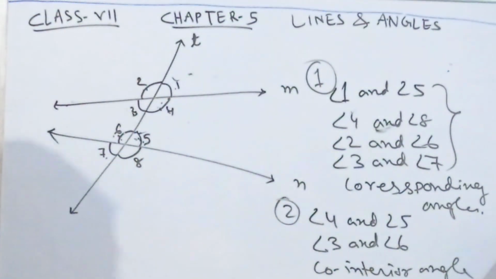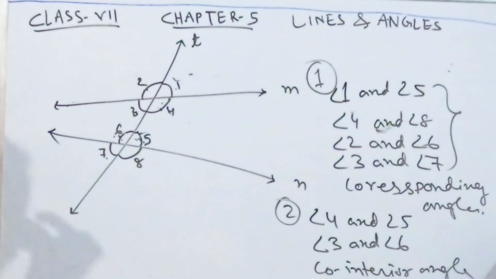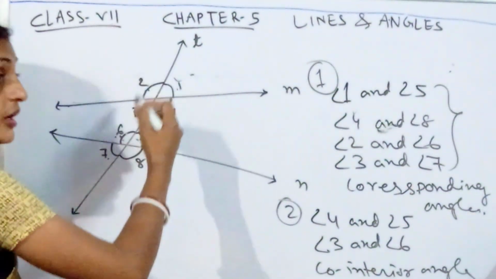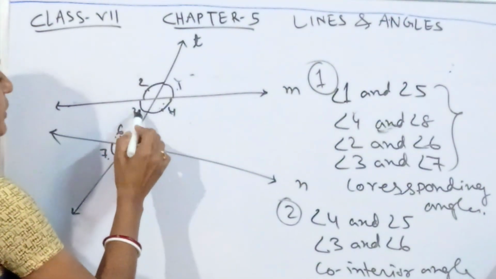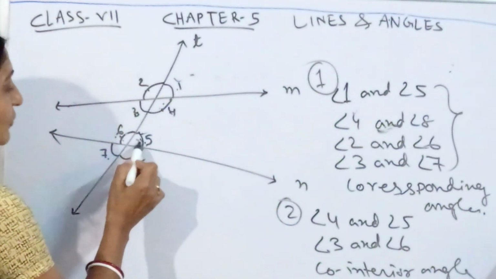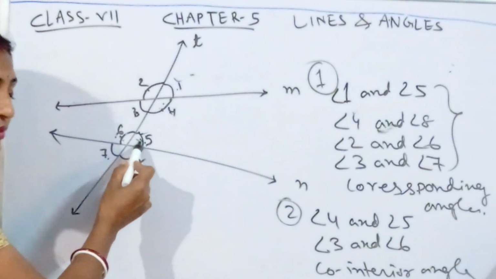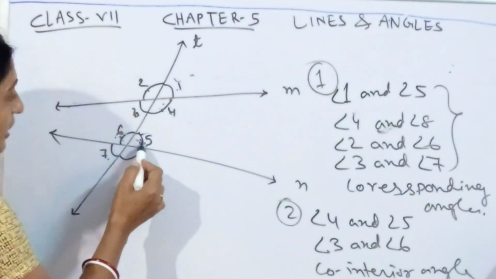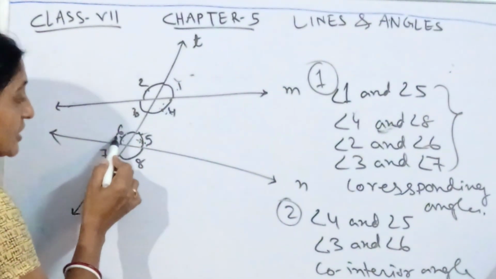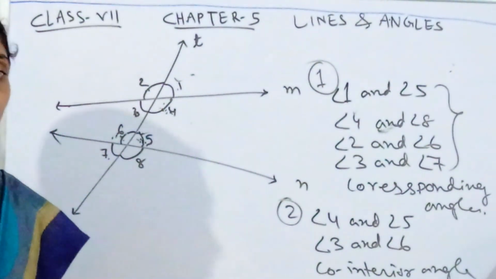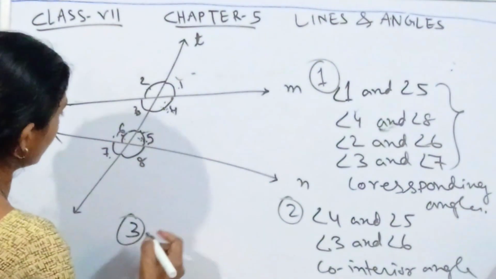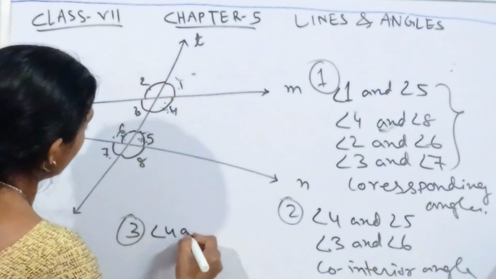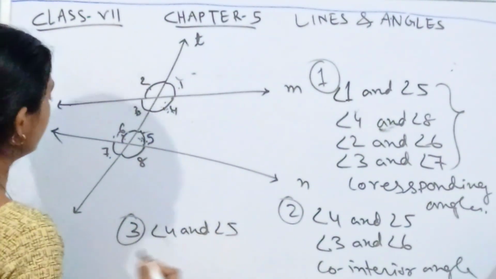Okay, the second point we have got. Now let's come to the third part of these pairs of angles. Here you can see that angle 3 and angle 5 also have some relation, and angle 4 and angle 6. What are they called? They are called alternate angles.